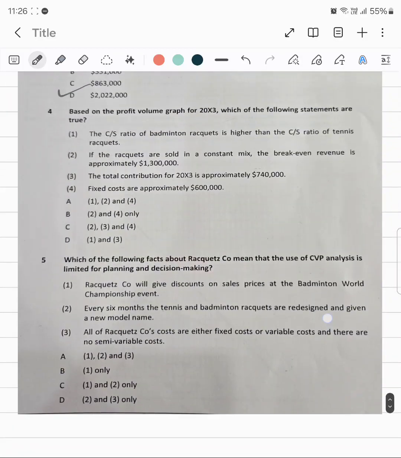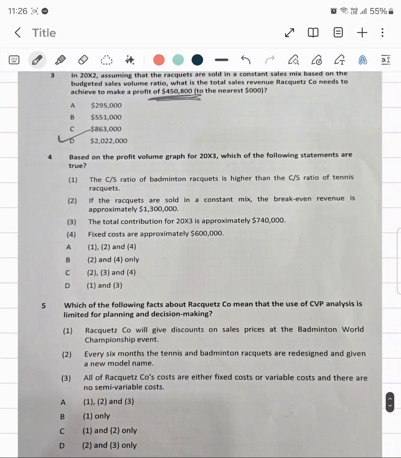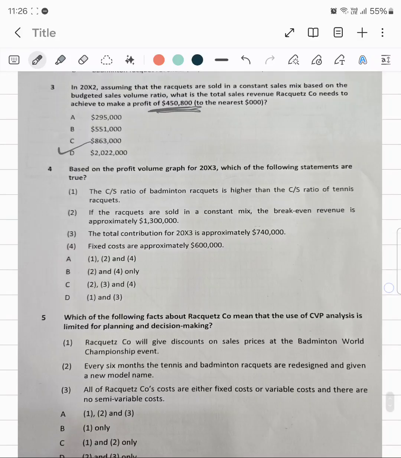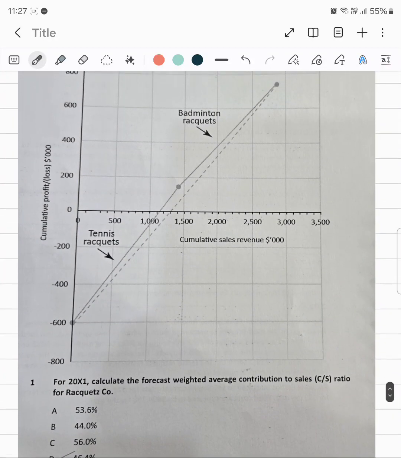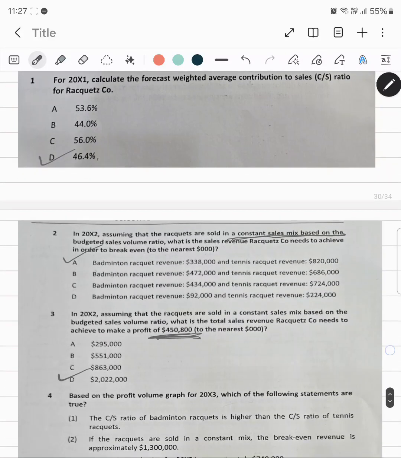Then we have the fourth part of the question. Fourth part of the question says, based on the volume profit graph for 2003, which of the following statements are true? Contribution to sales of a badminton racket is higher. Now, contribution to sales ratio for badminton racket is higher than the tennis racket. We can see first over here in this graph, tennis racket has been plotted. So we plot first the graph of that product which is generating highest contribution. So the highest contribution is being generated by tennis racket, and therefore this first statement is incorrect.